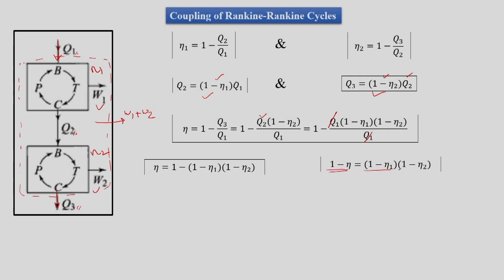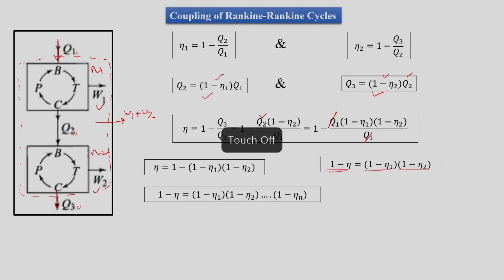So, 1 minus eta is equal to (1 minus eta 1) into (1 minus eta 2). However, if we have multiple cycles, more than 2, then this formula would be written as 1 minus eta is equal to (1 minus eta 1) into (1 minus eta 2) into (1 minus eta 3), like that up to (1 minus eta n).